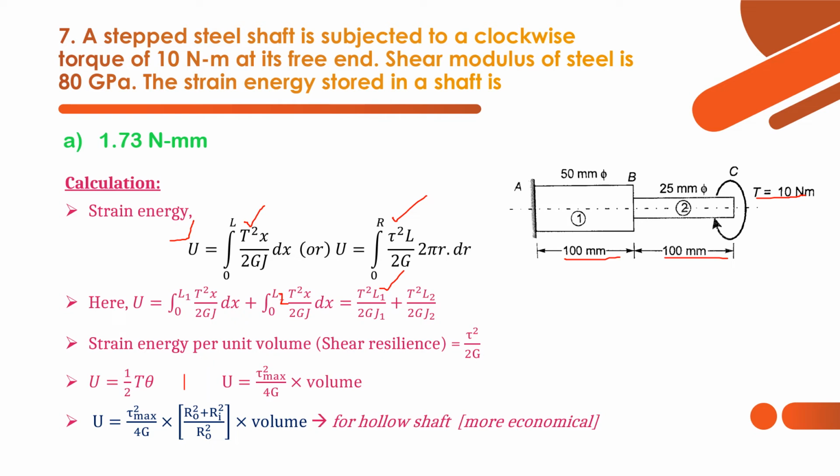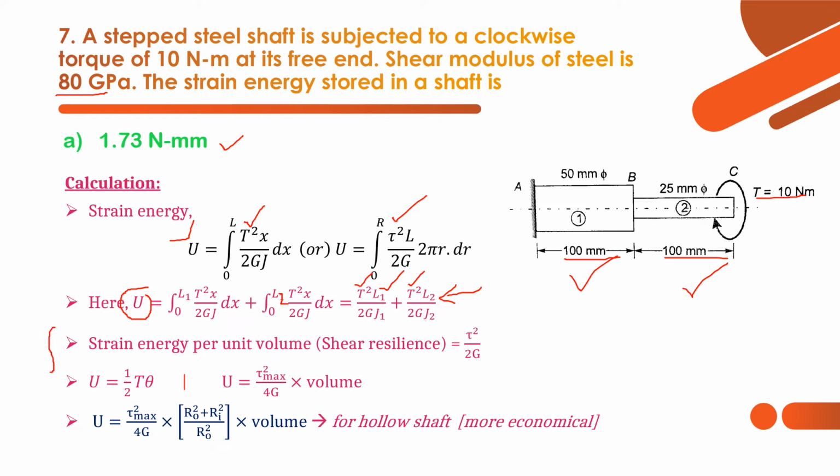We have T as 10 Newton meter. This stepped shaft is in series, so the torque is one and the same all over the stepped shaft. Here also 10, here also 10 Newton meter. L1 is 100 mm, L2 is again 100 mm, and J is also the same, because we are using the same material shaft of shear modulus 80 GPa. So we know all the things, just substitute so that we can get the strain energy, that is U value as 1.73 Newton mm.